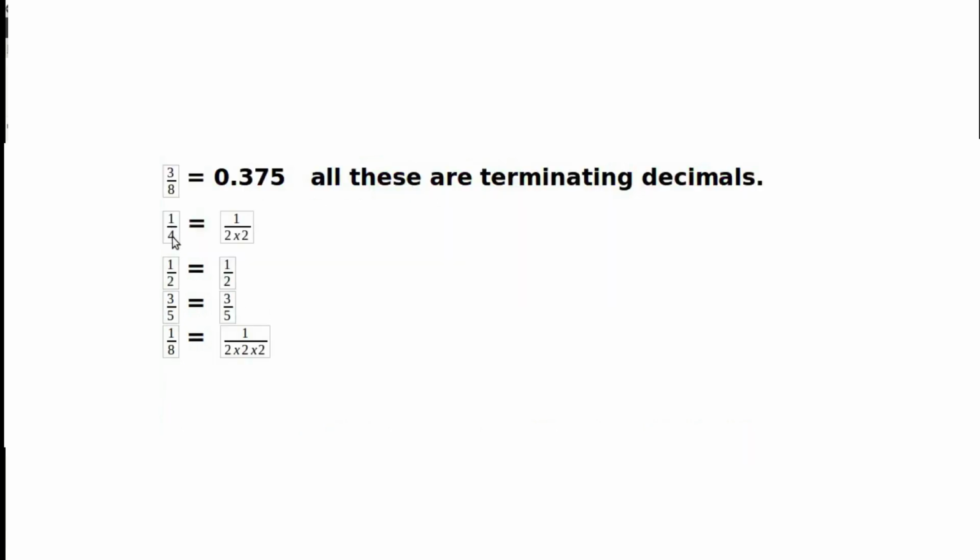For 1 by 4, the denominator is 4, which we can write as 2 times 2. For 1 by 2, the denominator is 2 only. For 3 by 5, the denominator is 5. And in the fourth case the denominator is 8, which we can write as 2 times 2 times 2.